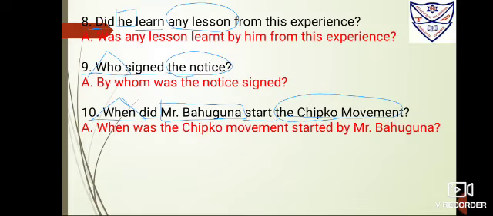Now bring the object ahead, the Chipko movement. Third form of the verb, start, started, started. Then add fourth step, by. Take the subject at the last, Mr. Bahugana. So it is where was the Chipko movement started by Mr. Bahugana? Question mark.